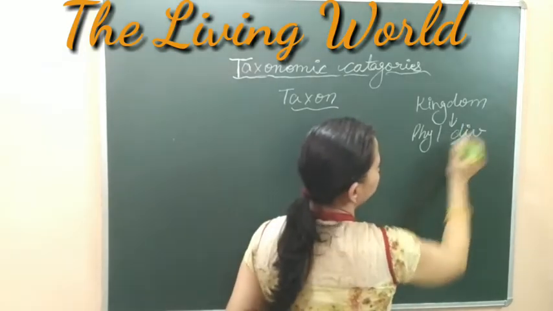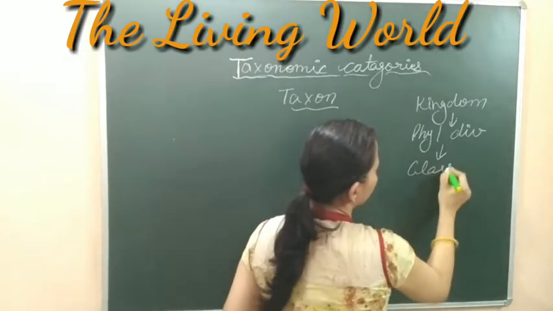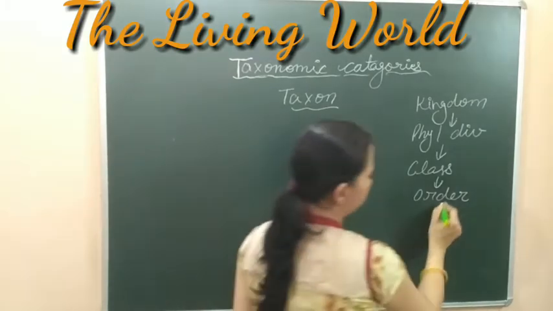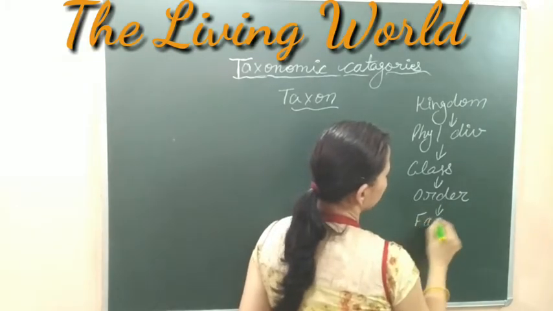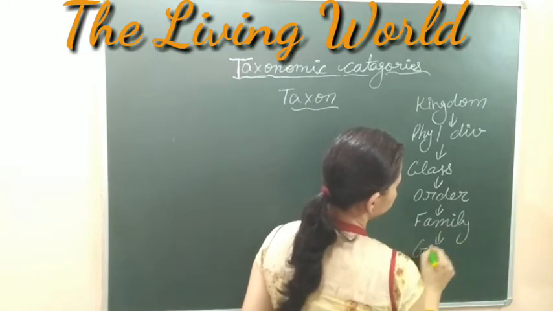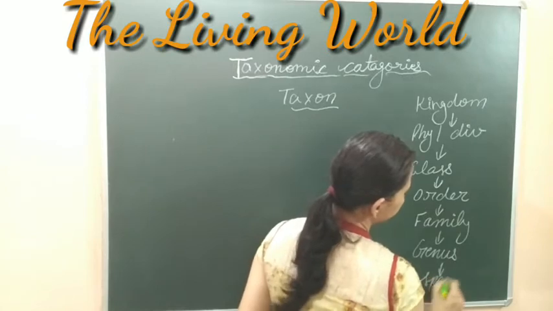Then further, this phylum is divided into the class. Class is divided into the orders. Order is further divided into the family. Family is divided into the genus. And then genus is divided into the species.